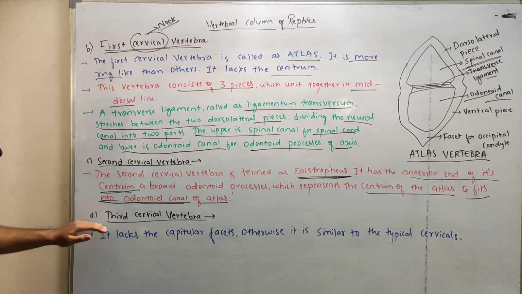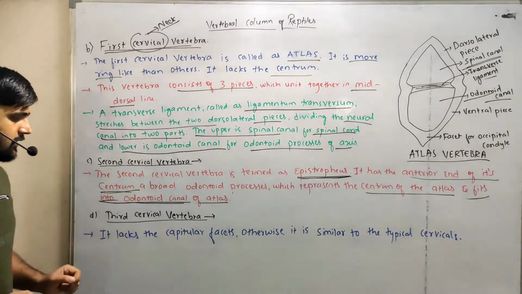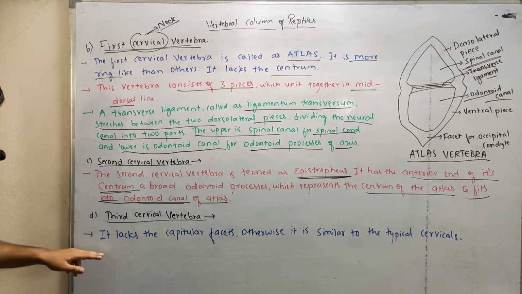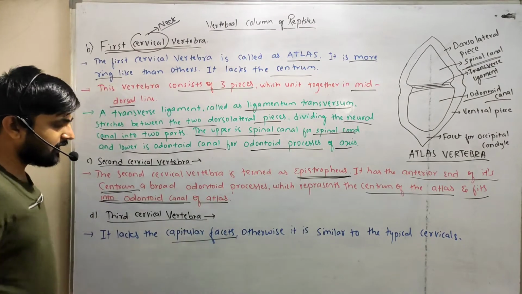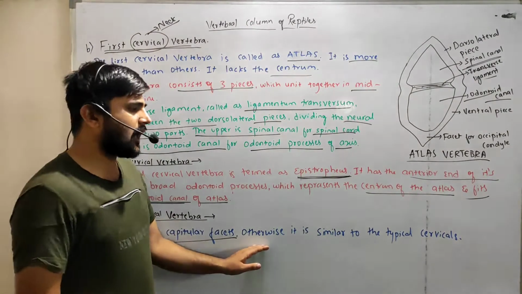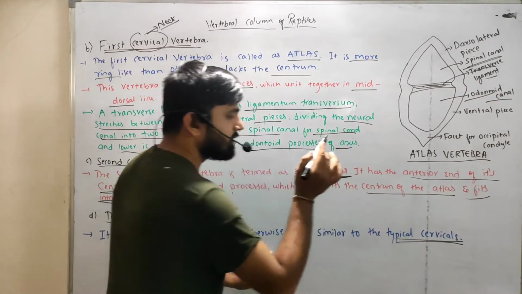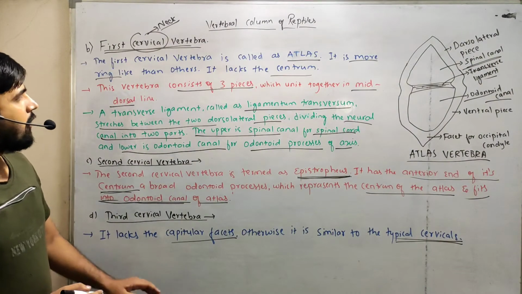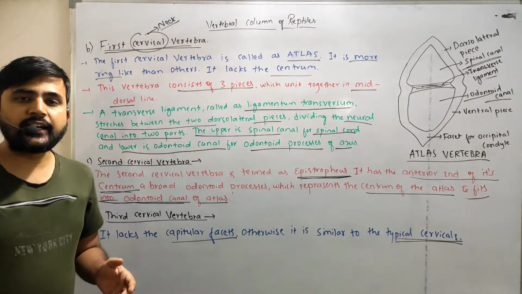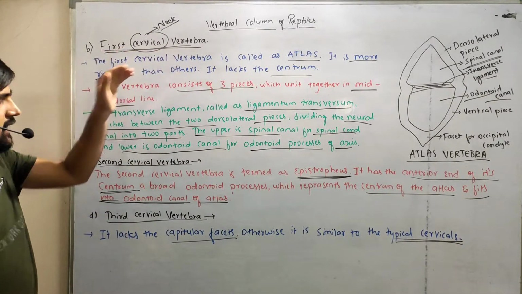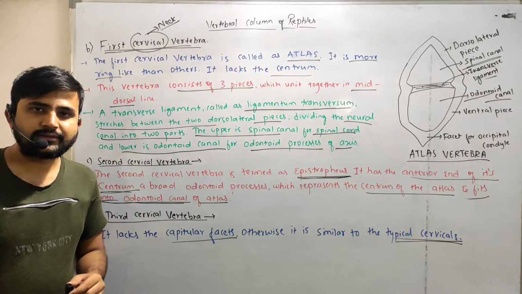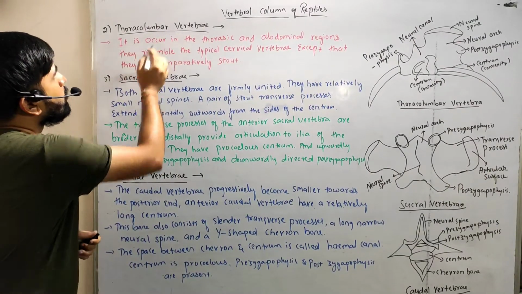Okay, and the next one is the third cervical vertebra. In case of the third cervical vertebra, it is like the rest of the cervical vertebra. It lacks the capitular facets, and otherwise all the remaining parts are the same as the typical cervical vertebra. Okay, and this is regarding the typical cervical vertebra, which is divided into three parts: the first cervical vertebra, the second cervical vertebra, and the third cervical vertebra. The next one is the thoracolumbar vertebra.